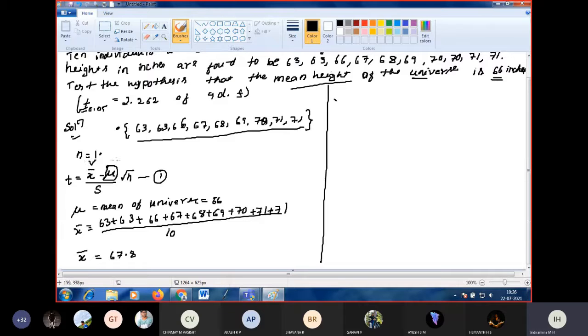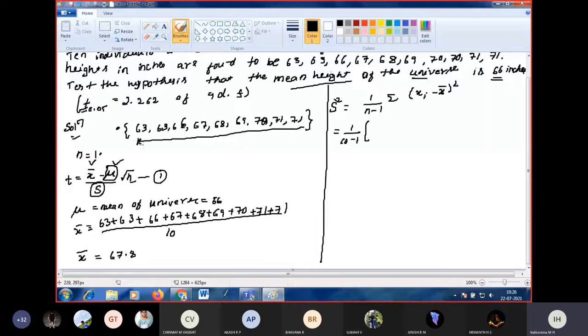So we got x bar, we got mu, and we know n. Our aim now is to find s. We have the formula to find s square. It is not the formula for s, it is the formula for s square. S square is equal to 1 by n minus 1 into summation of xi minus x bar whole square, which is 1 by 10 minus 1, n is 10, into xi.